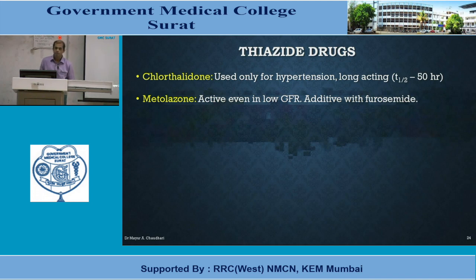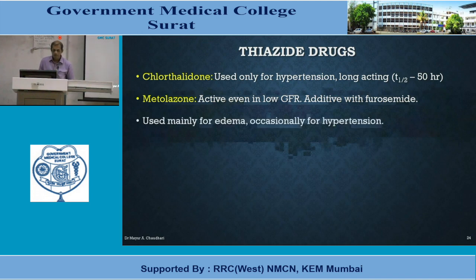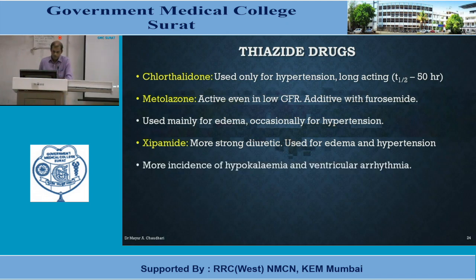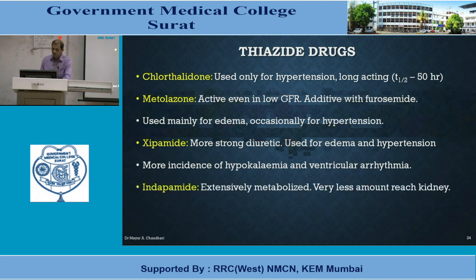It can also be tried with furosemide, that is a loop diuretic, as an additive drug, used mainly for edema and occasionally for hypertension. Then xipamide is a more strong diuretic and used for edema and hypertension. More incidence of hypokalemia and ventricular arrhythmia is seen with xipamide. In case of indapamide, it is extensively metabolized, and very less amount of indapamide reaches the kidney, and it is used only as an antihypertensive drug.